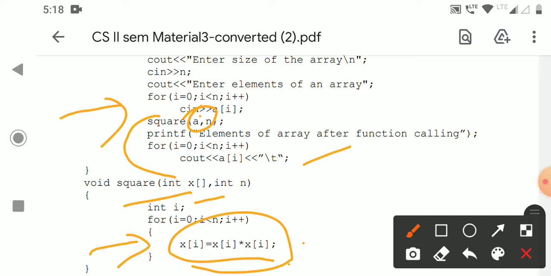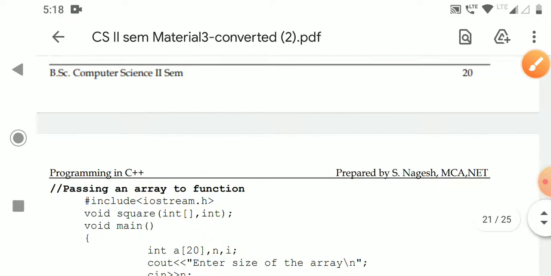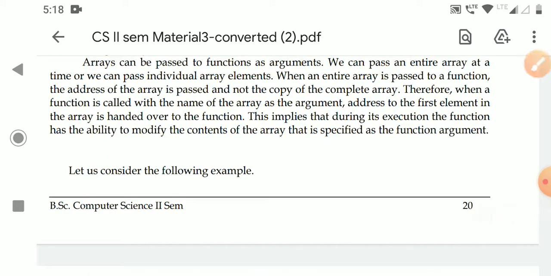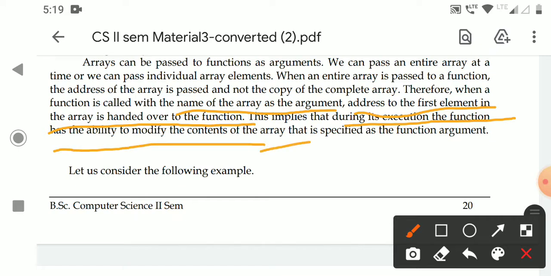So any changes made to the variable x are reflected in the variable a also. So that is passing an array. See here, when the function is called with the name of the array as the argument, the address of the first element in the array is handed over to the function. This implies that during its execution, the function has the ability to modify the contents of the array.